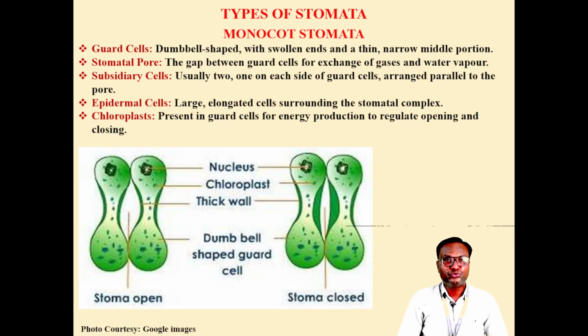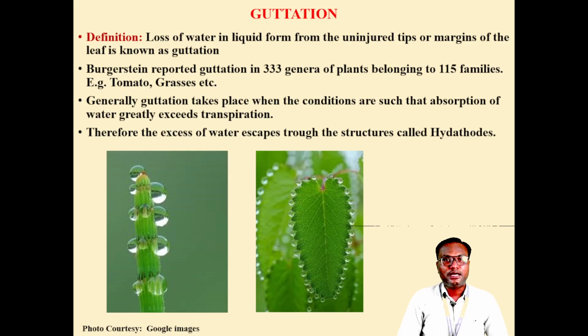And actually this pore is responsible for exchange of CO2 as well as O2, and this stoma is somewhat elliptic or elongated than the dicot stoma. Then another process is present in the plant. It is known as guttation. Now, what is meant by guttation?